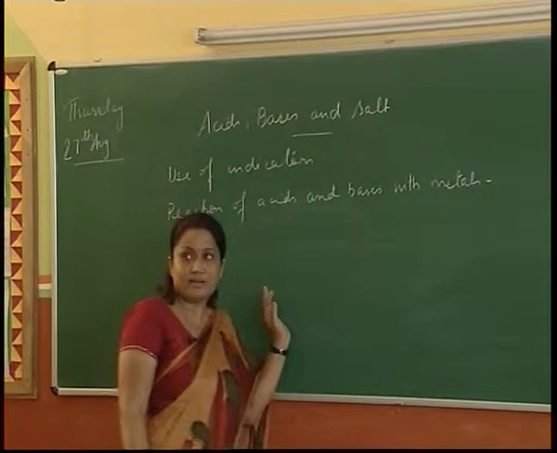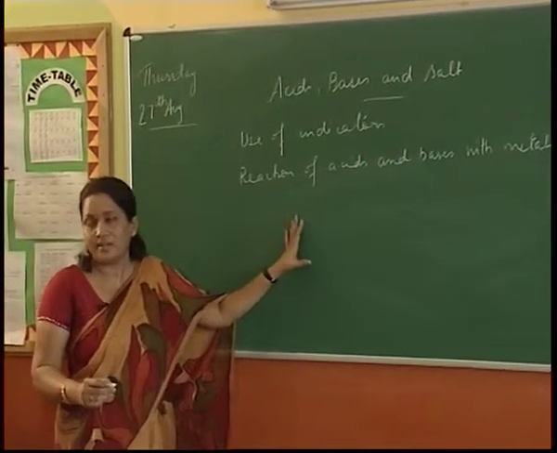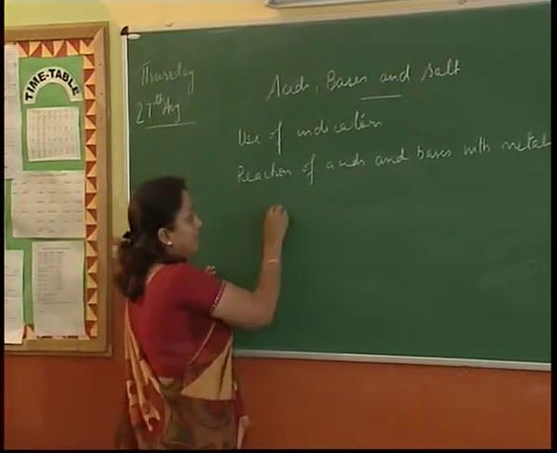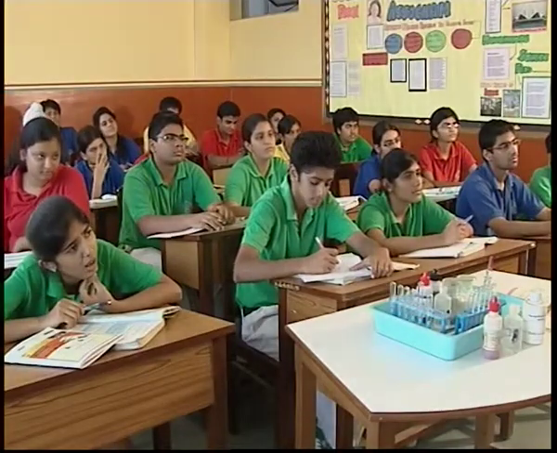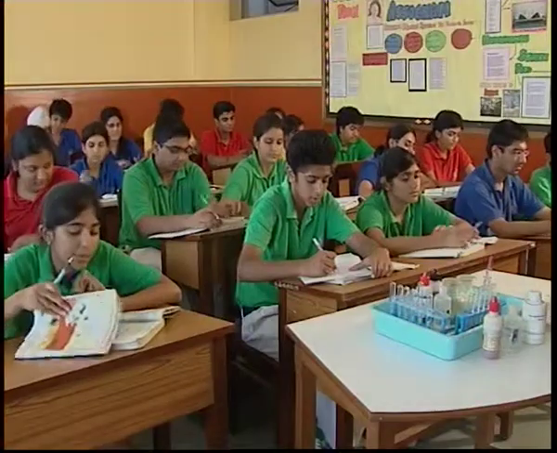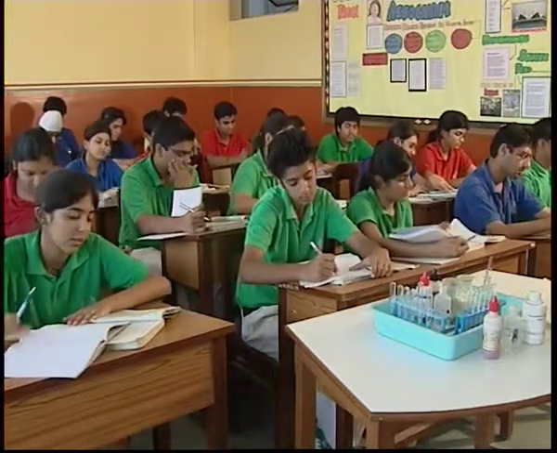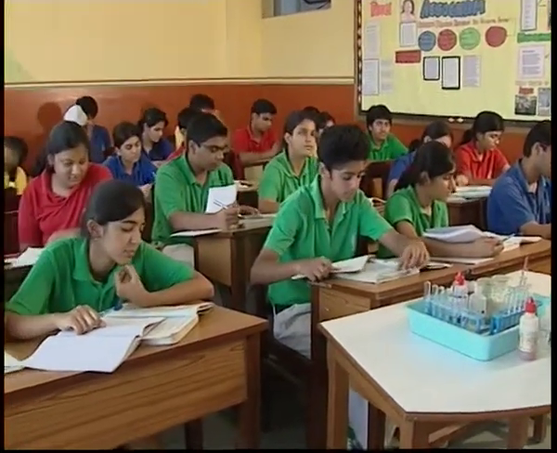If I have to write a general chemical equation, like the reactions we've done in the first chapter, a metal reacting with an acid produces salt plus hydrogen gas evolved. Please look in the book, on page 20, where that equation is given: acid plus metal gives salt plus hydrogen gas.